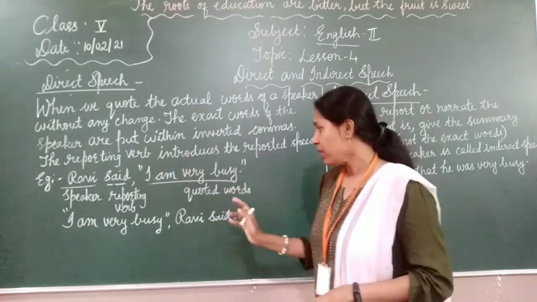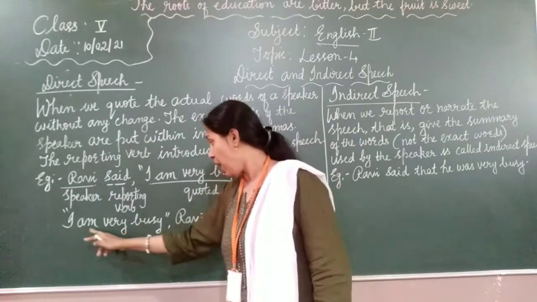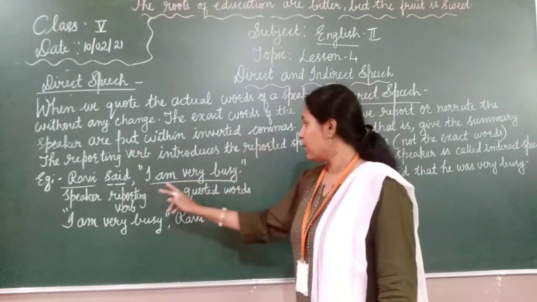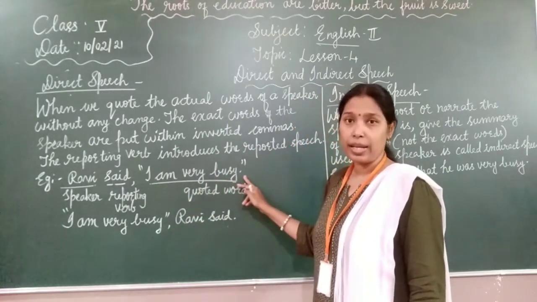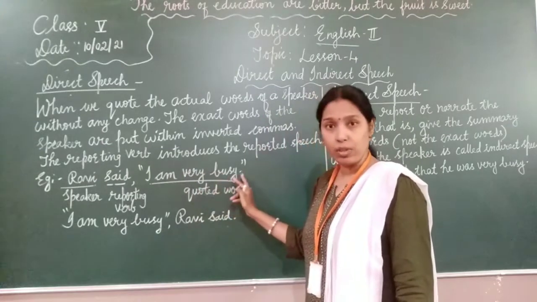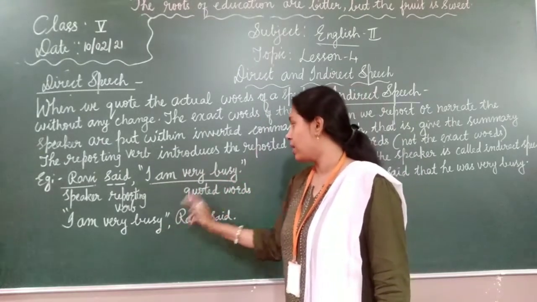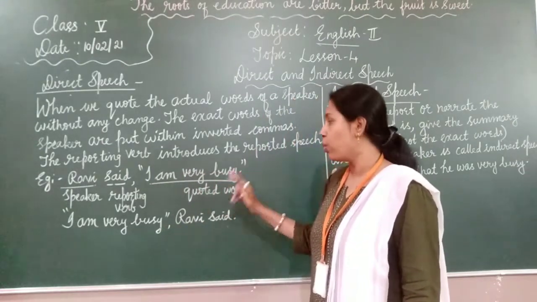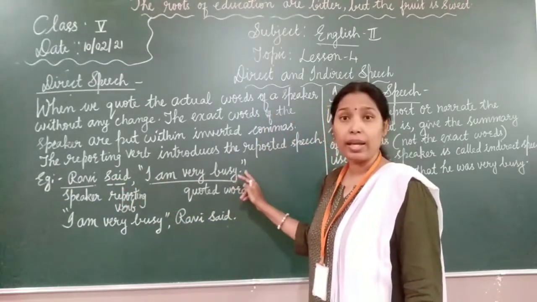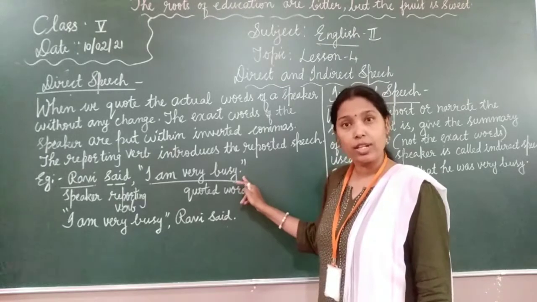Okay. See, "I am very busy," Ravi said. The same sentence. You can write the quoted words in the beginning or at the end as well. Both ways you can write. Ravi said, "I am very busy." The quoted words are mentioned at the end.